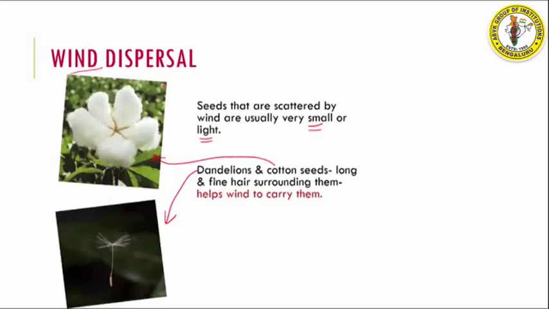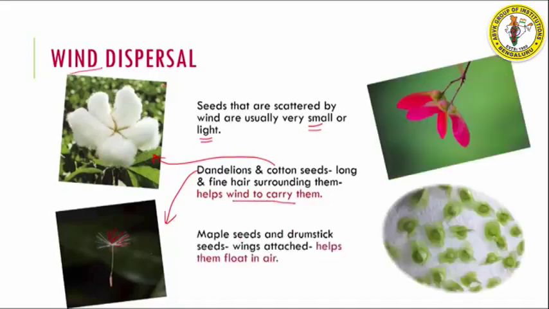They have long fine hair that surrounds them. You can see here, right? They have long fine hair that surrounds them, and this fine hair helps the wind to carry them away. While there are two more seeds such as maple seeds and drumstick seeds. If you see maple seed, this is the maple seed, while this is the drumstick seed.